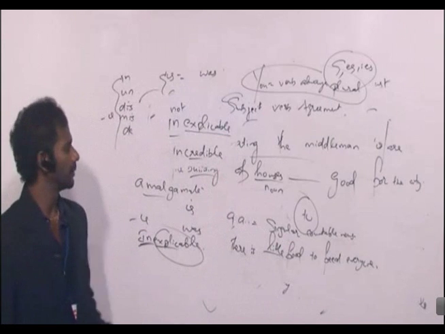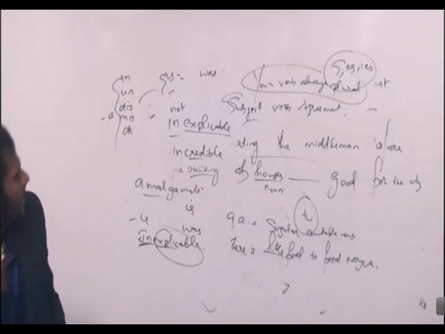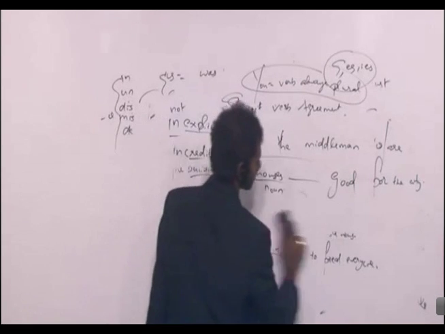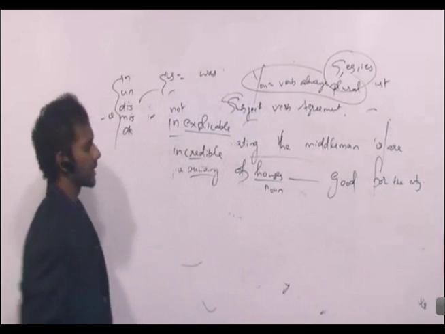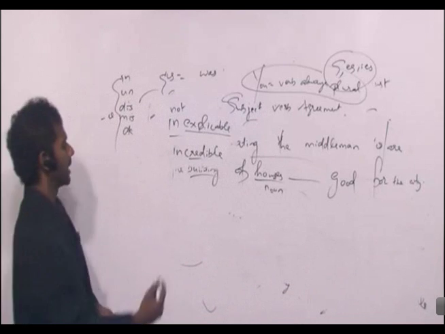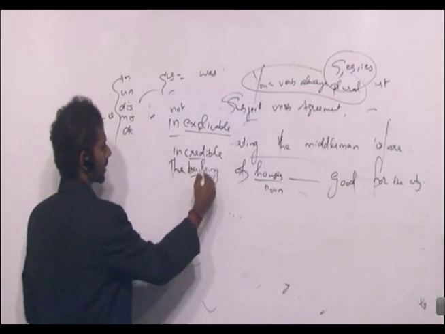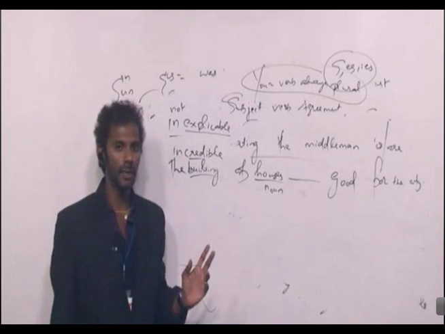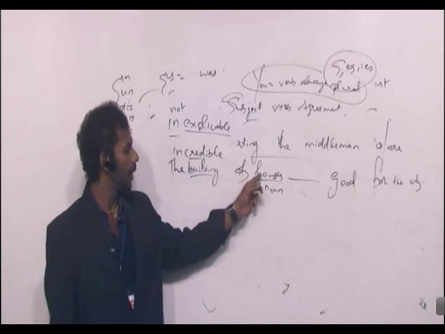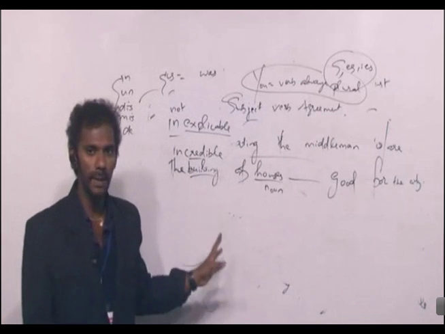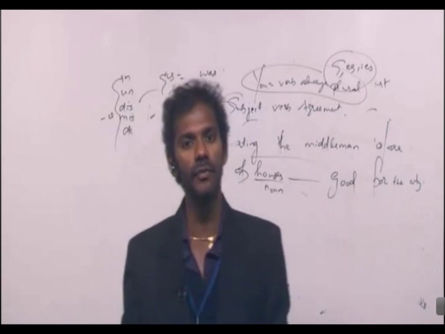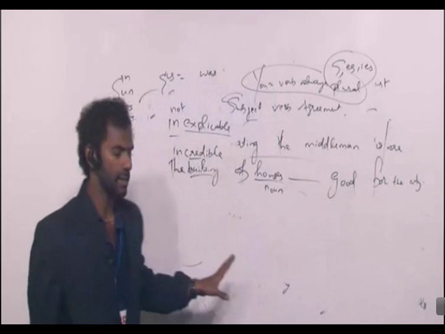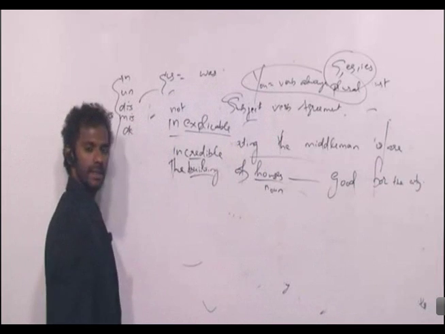So I'll move back to the topic. I was telling you about eliminating the middleman. I gave a sentence: the building of houses dash good for the city. As you said, the blank must be filled with a verb. And before the verb, how many nouns did I ask? Houses is a noun. The word building can be a noun as well as a verb. Clear? It depends on the sentence. Now tell me, in this sentence, is the word building a noun or a verb?